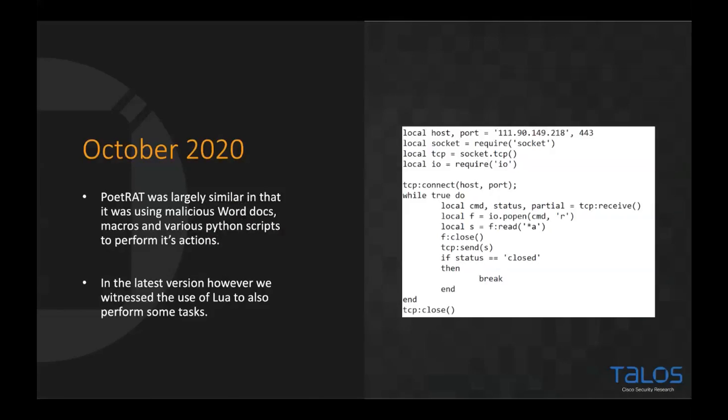So as I mentioned, it was largely similar, but we started to see this use of Lua. And this had hard-coded port and host information that were allowing the malware actor to communicate to C2. The rationale for Lua, we don't really know. As I mentioned, it's generally faster than some stuff, but there is no real reason for them to have done this, unless it was maybe a different actor writing this piece of the malware to now try and make it better at what it does. There would be maybe some less detection methodology for looking for Lua. But yeah, we witnessed some Lua usage to perform some additional tasks.